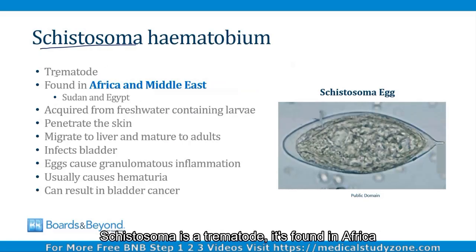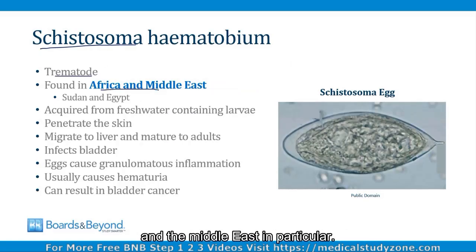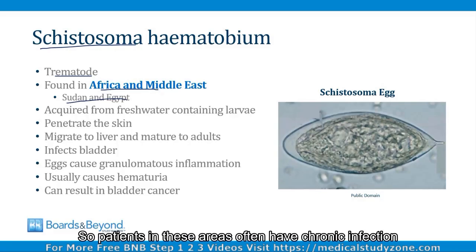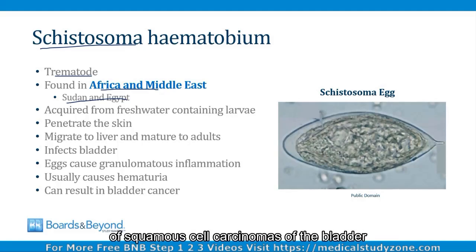Schistosoma is a trematode. It's found in Africa and the Middle East. In particular, there are high rates of chronic infection in Sudan and Egypt. So patients in these areas often have chronic infection with Schistosoma, and therefore there are lots of squamous cell carcinomas of the bladder found in these countries.